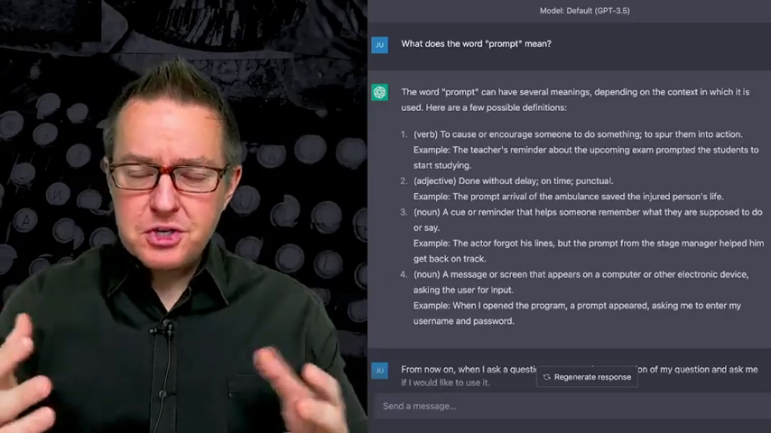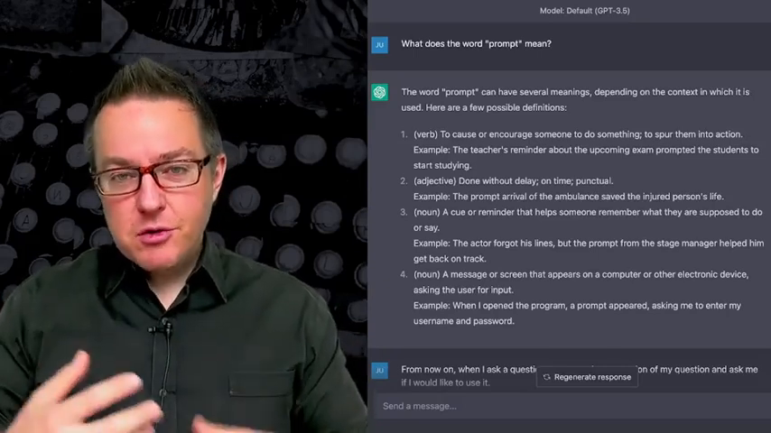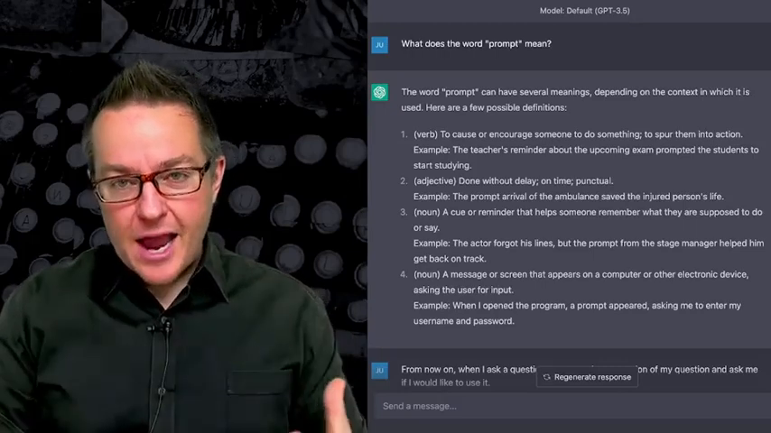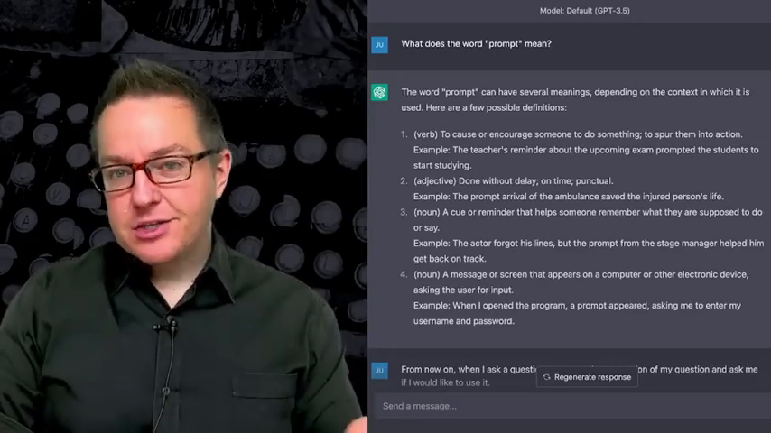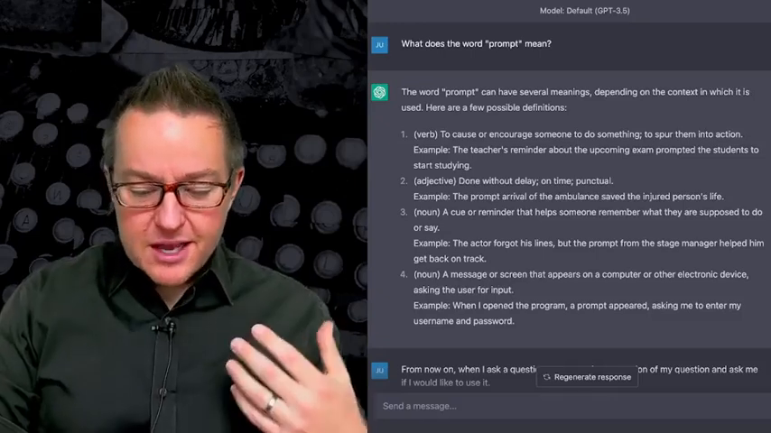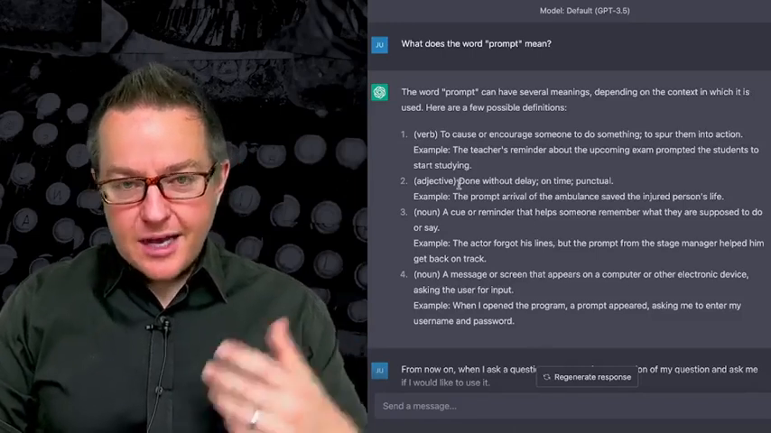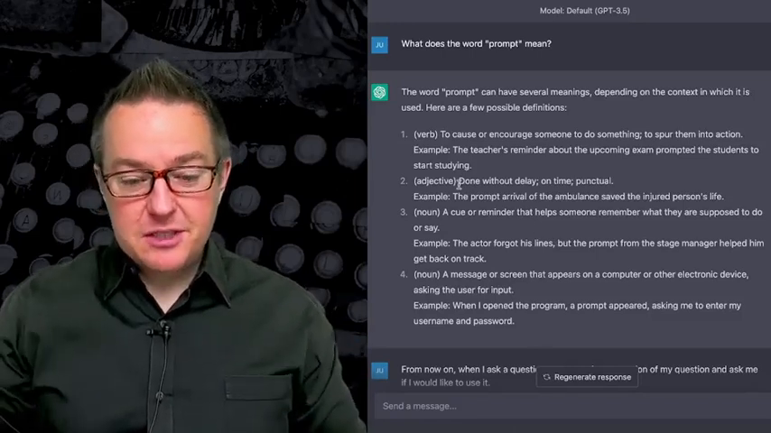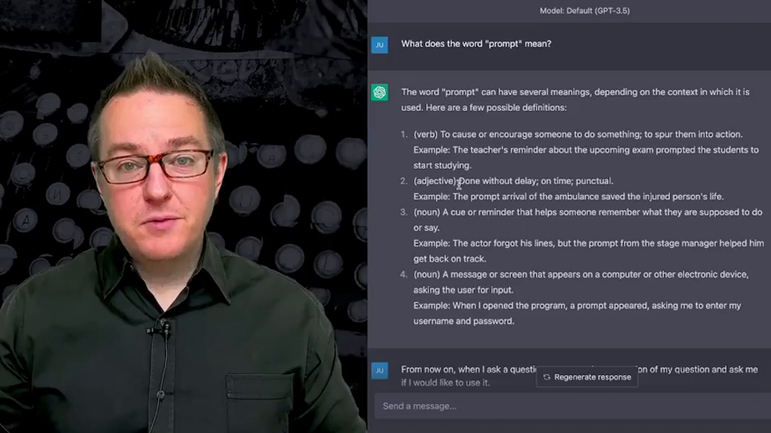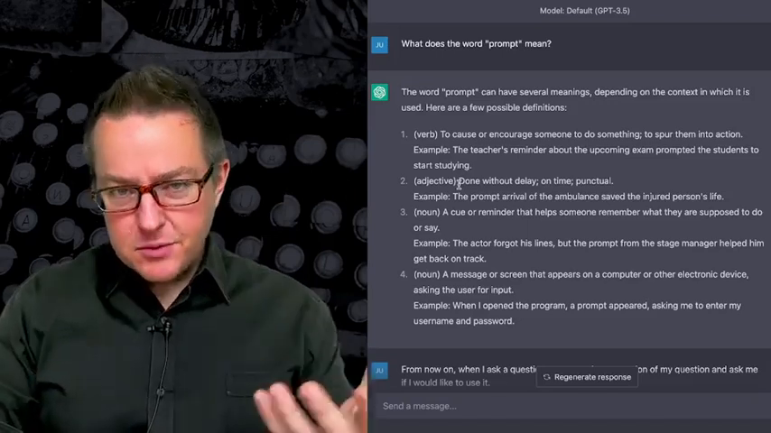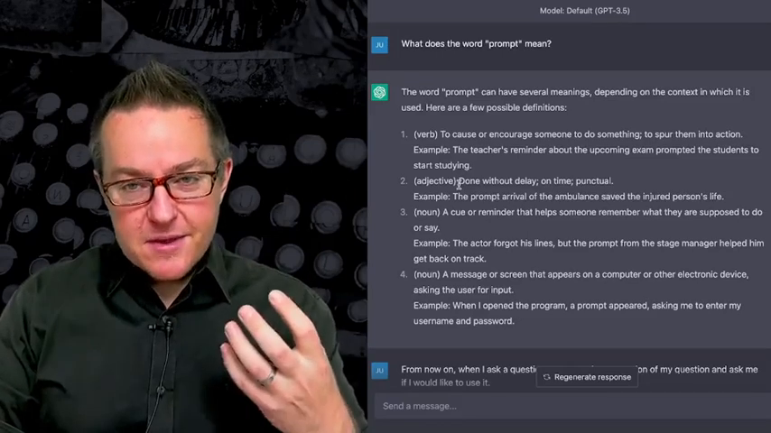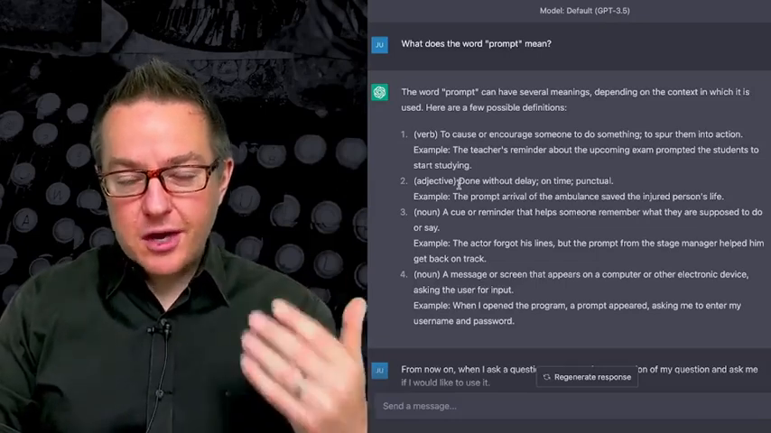So to do this, I think it's helpful to go through a couple of prompts and actually interact with ChatGPT to understand the concept of a prompt and the dimensions to a prompt. So I started off here by just asking ChatGPT, what does the word prompt mean? And it comes up with some really helpful information for us to use when we're talking about prompts.